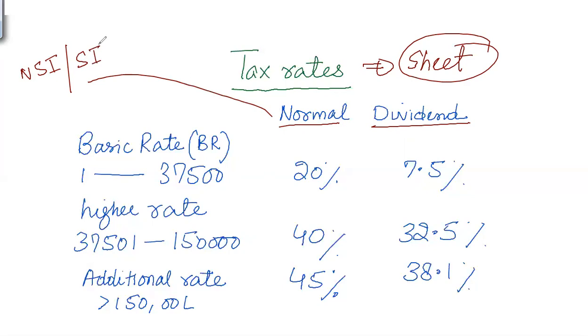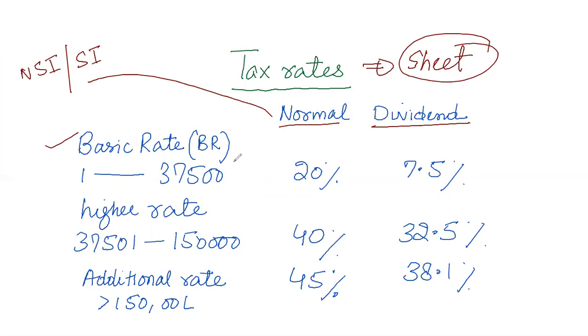Now you can see that there are different rates, and rates are increasing. So this is a type of tax system called the progressive tax system, which is applicable in the UK on income tax. And it is based on thresholds. The first one is the basic threshold, and that is £1 till £37,500 per annum income.